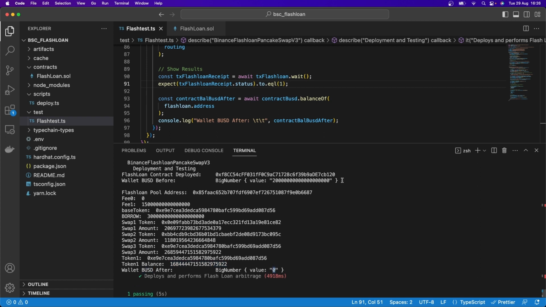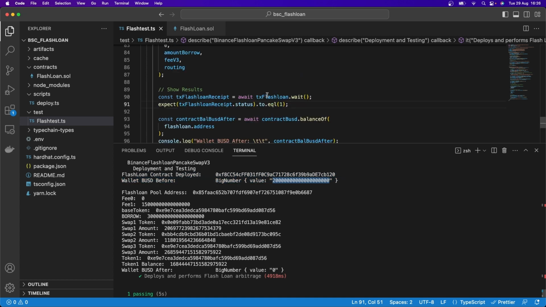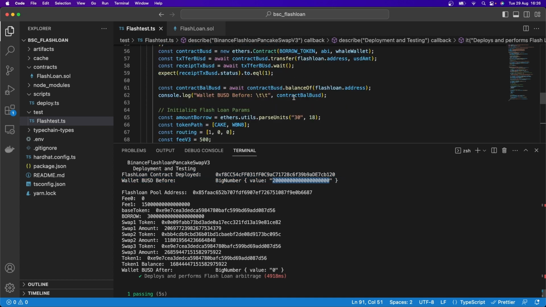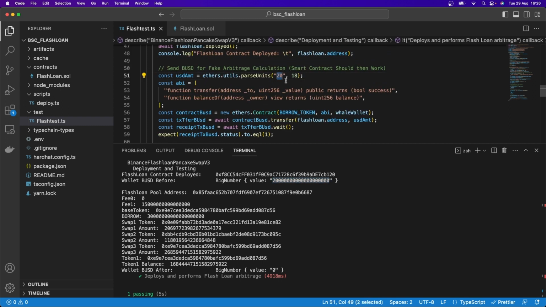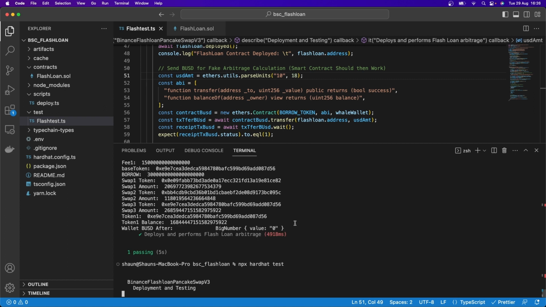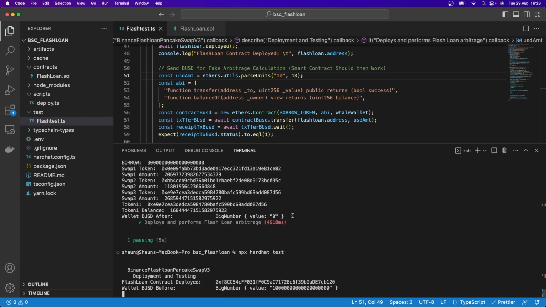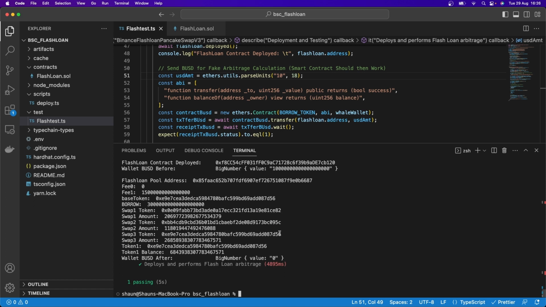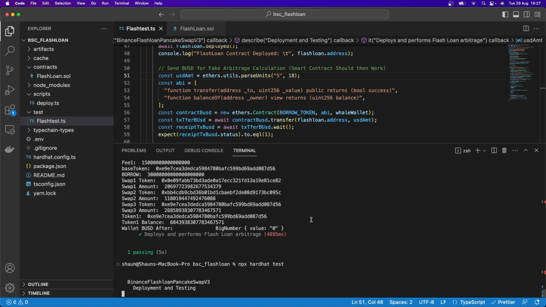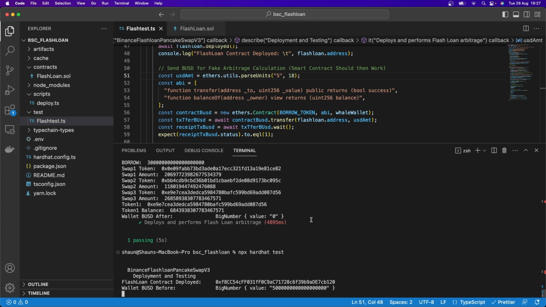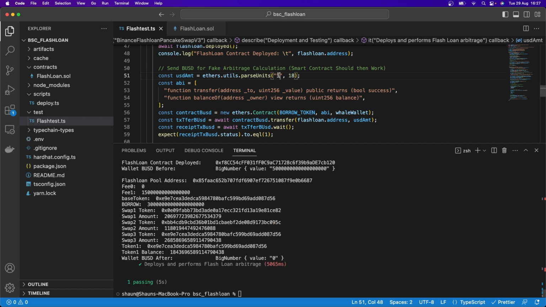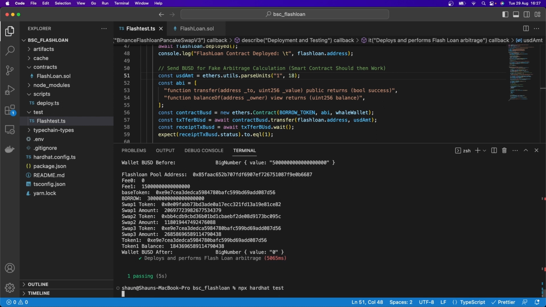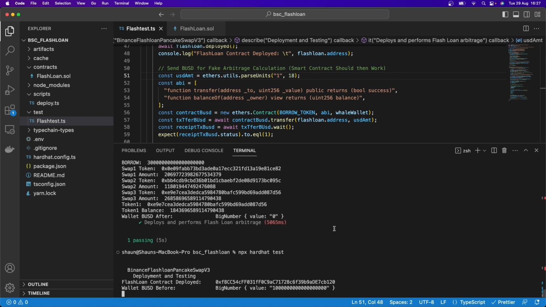Now notice up here, the balance before was 20. And the reason why it's 20, remember, is up here, I sent 20 BUSD to the smart contract to pretend like that's the amount of arbitrage there might have been. If I put in here 10, it might not be enough. It might now fail because I'm into the negative because it's actually negative arbitrage. No, 10 is still enough. Let me put in 5 and see if 5 works over here. And does it work or does it fail? Yes, it still works. Let me put in 1 BUSD ahead of time to see if that will be successful.